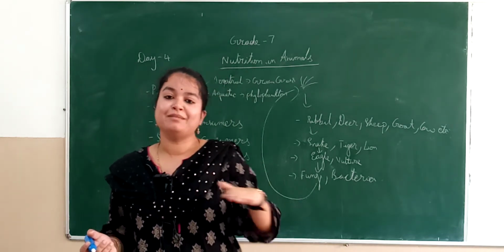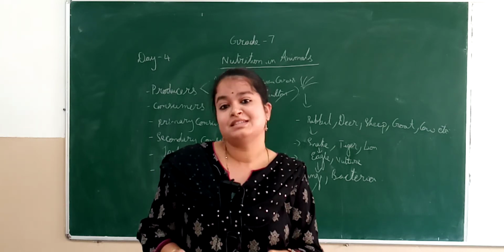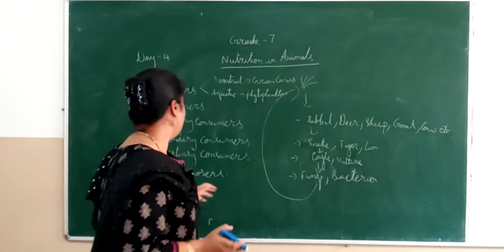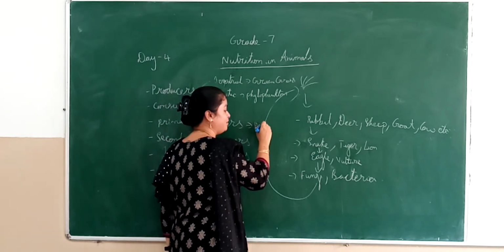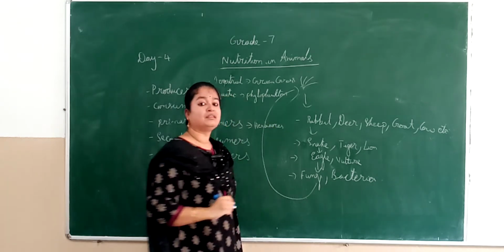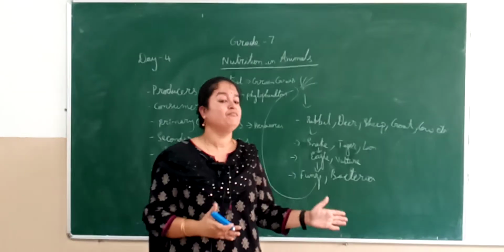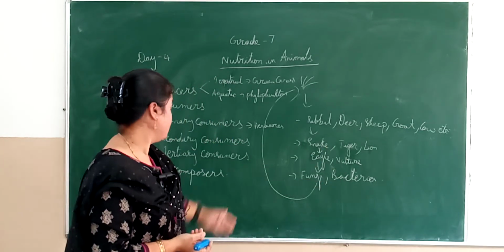Especially the primary consumers will always be herbivores. That means they are grass eating animals, right? So here my primary consumers, what can I actually name them as? Herbivores. Usually 90% or 95% of them belong to this category.